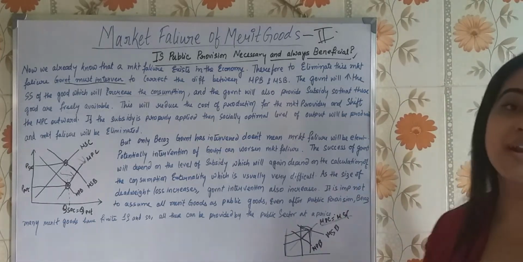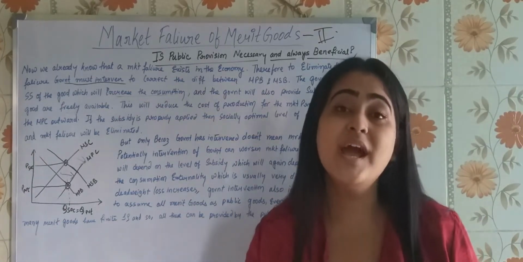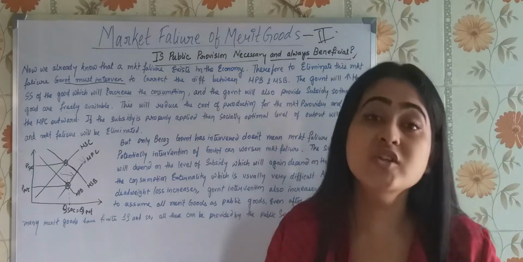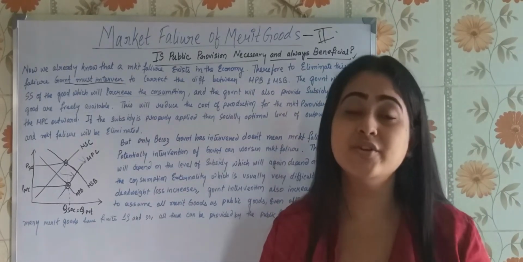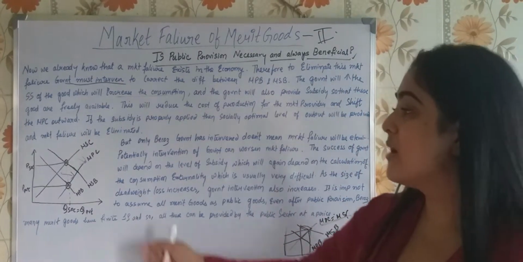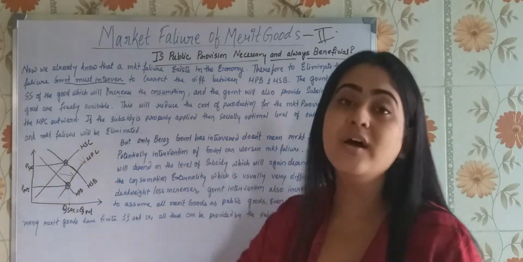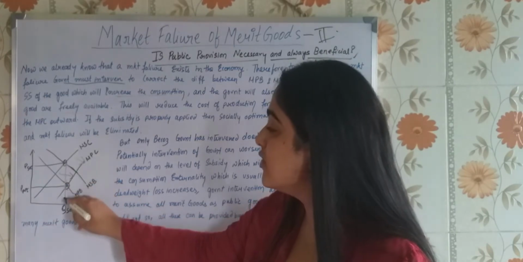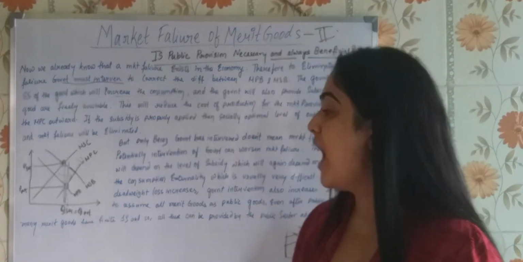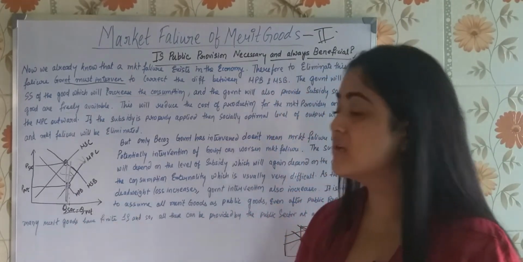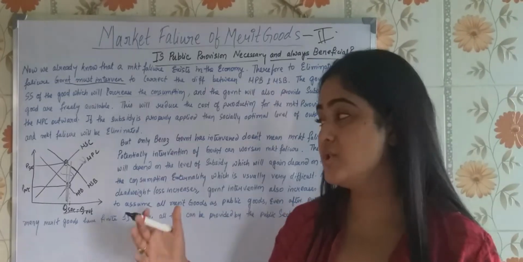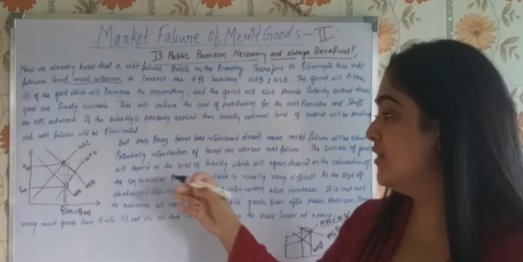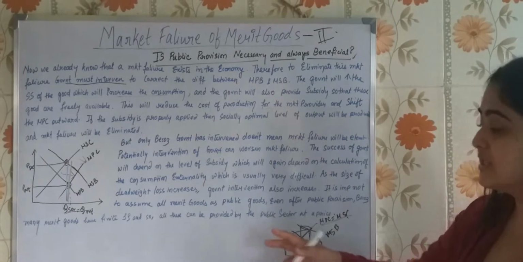But now that government is providing subsidy, and now that the cost for the market provider has reduced, the marginal private cost shifts to the right. And now what happens is that you see this equilibrium is maintained, and the socially beneficial quantity and the private market quantity are the same.